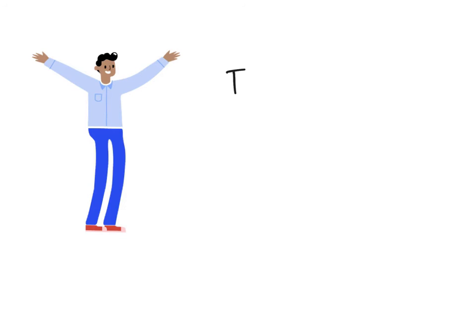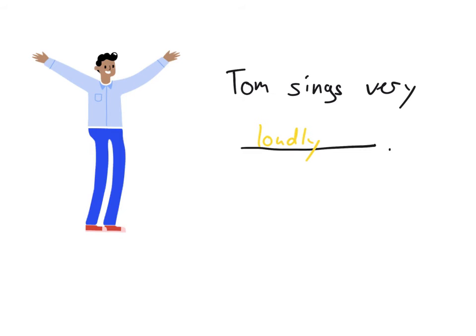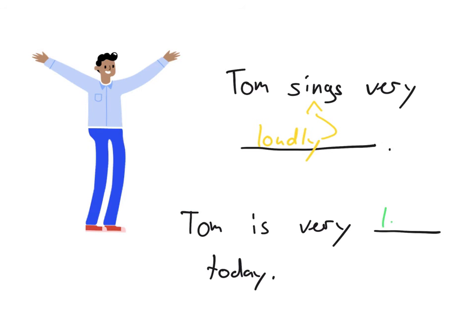So here's a little test. We've got Tom again. We can say, Tom sings very... What would you have to put in? Adverb or adjective? So in this case it will be loudly, because loudly describes the verb. How does he sing? He sings very loudly. We can also say, Tom is very ... today. In this case it would be the adjective. How is Tom today? He is very loud.